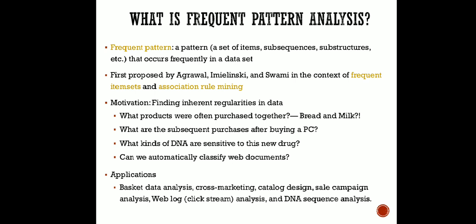There are other applications as well, for example, what are the subsequent purchases after buying a PC. Say a customer is purchasing a PC, so what other products can we offer with the PC? Say we can offer an antivirus, or an optical mouse, or an external hard disk.